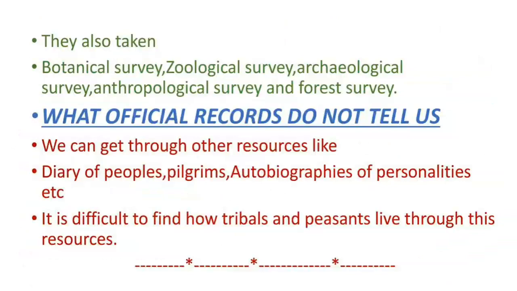Some information we have collected from diaries. Some personalities may have written diaries. And pilgrims, who are called pilgrims? Persons who travel from place to place particularly for the worship of God. They have written something, and autobiographies were written about some personalities. So they started to collect some information like this. But they could not collect information about tribals and peasants, because they did not know how to write. So it is very tough to collect information about them. Even though it is tough, they collected something in different ways.